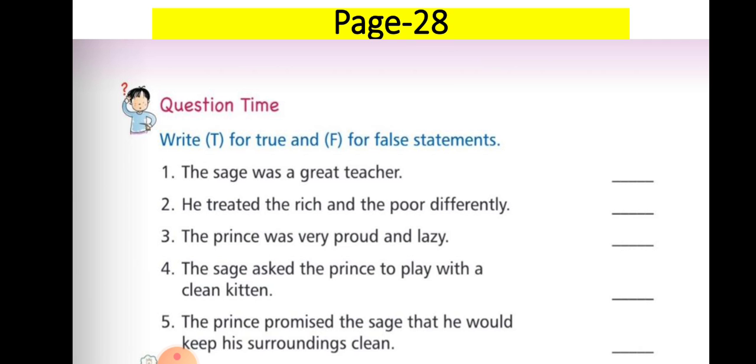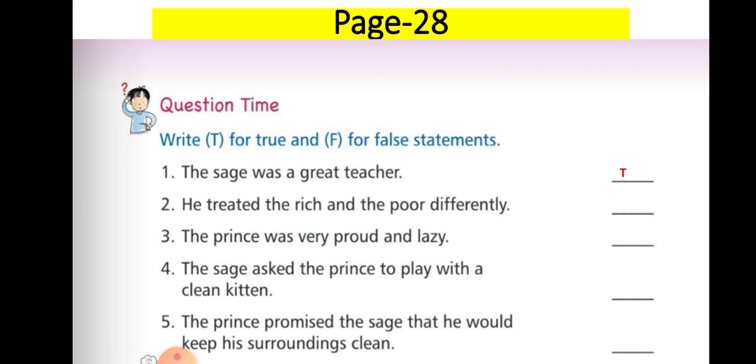So the first statement is, the sage was a great teacher. So is it true? Was the sage a great teacher or not? Was he a good one? Yes, you all are thinking it correctly. Yes, he was a great teacher because he taught very good things to his students. So please write down T in front of the statement.